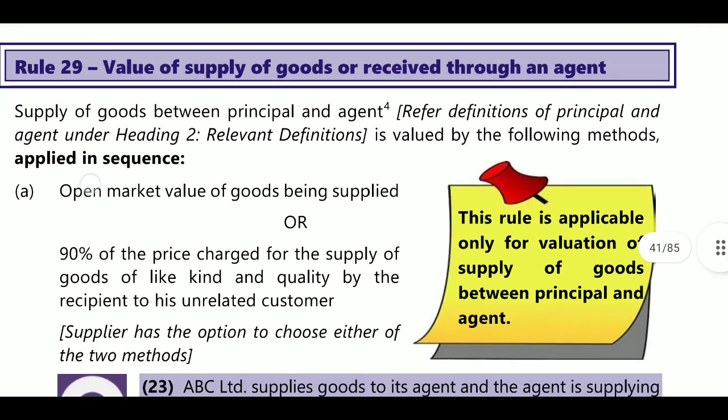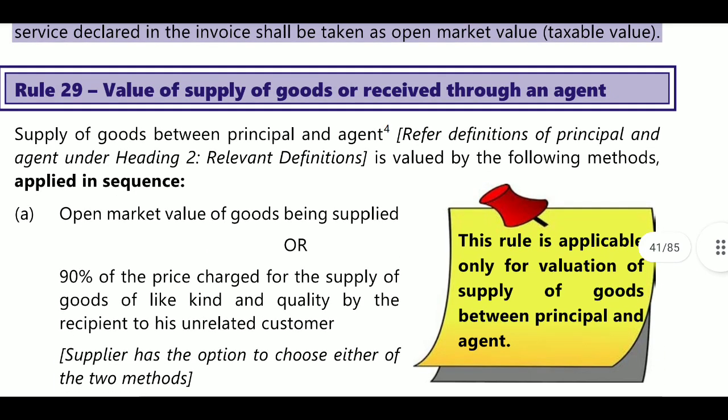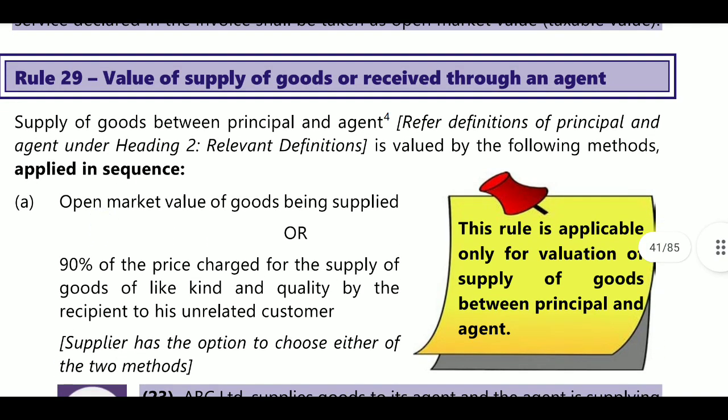Next, Rule 29. What is there in Rule 29? It is related to principal and agent transactions. Principal and agent transactions between related persons. We will see two options only. In the first case we have 4 options, in the second case we have 3 options, and in the third case we have only 2 options. In the first case was Rule 27, where price is not the sole consideration. Then we have seen 4 options, that is open market value, money consideration plus money value of non-monetary consideration, like kind and quality, and cost plus 10%.